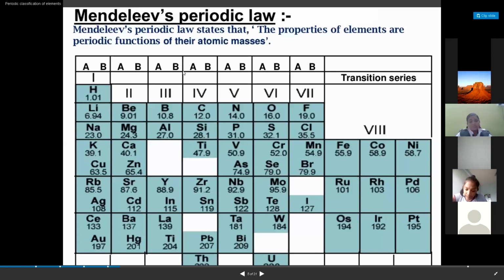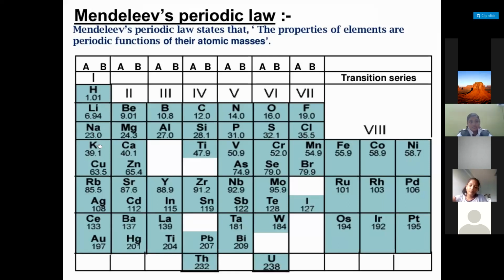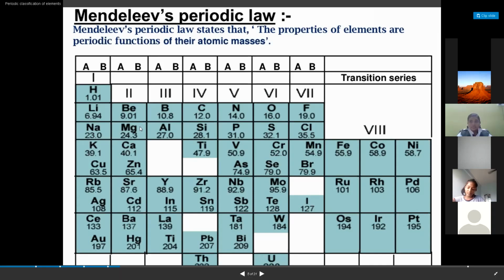You can see that he arranged subgroups also, A and B. Why like that? Even though they have similar valencies, slight differences in chemical and physical properties exist. As they have the same valency, he kept them in one column, but slight differences are there. Those with the same chemical properties he kept in group A, the others in subgroup B. Like that he arranged. Now see here, argon is not there. Cobalt and nickel you can see. What is the atomic mass of cobalt you are seeing on the screen?